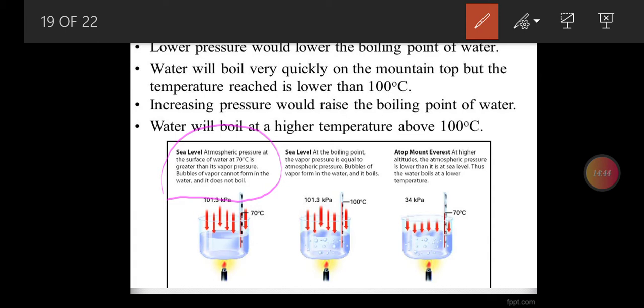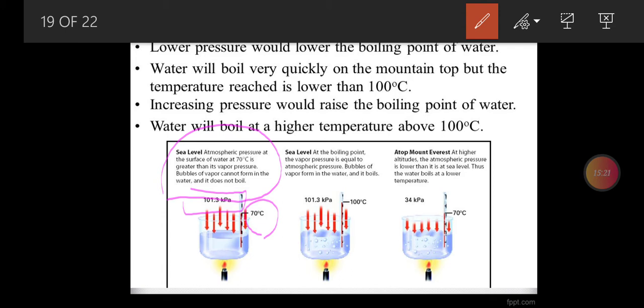So at sea level at 70 degrees Celsius, the vapor pressure is not enough to become equal to the external pressure of 101.325 kPa. It will take a longer time to make up such an equivalent vapor pressure at sea level.